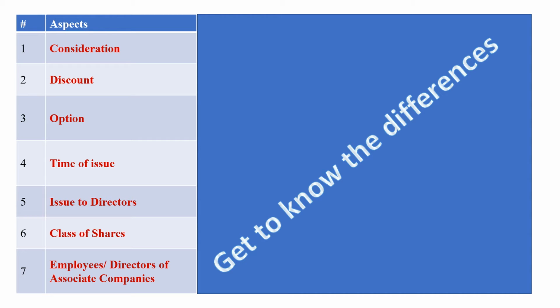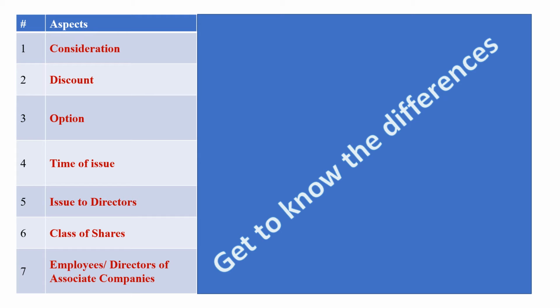The next one is time of issue, and this is indicative of when these shares are going to be issued by the issuing company, or in simple terms, the issuer. Issue to directors states if leadership positions alone or those on the board are eligible for these kind of shares. Class of shares refers to the category from where the shares will be issued, and that calls for a proper understanding of accounting terms related to shares.